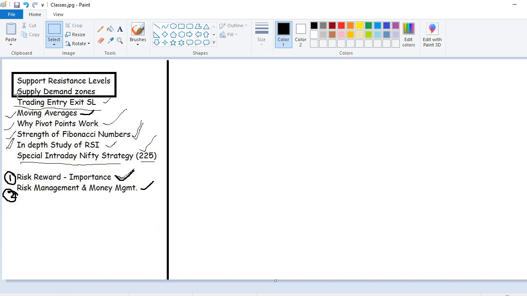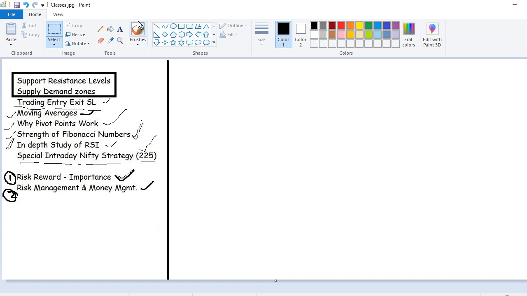Now we are going to deal with the supply demand zone, then how to take the entry, and where we can exit if we are booking profits, which is called the target. Or if you are in a loss-making trade, then how to place a stop loss. This we are going to discuss. Let's finish the supply demand zones first and then come back to entry, exit, SL, because this takes some time to explain. So let's go with the supply demand zone.